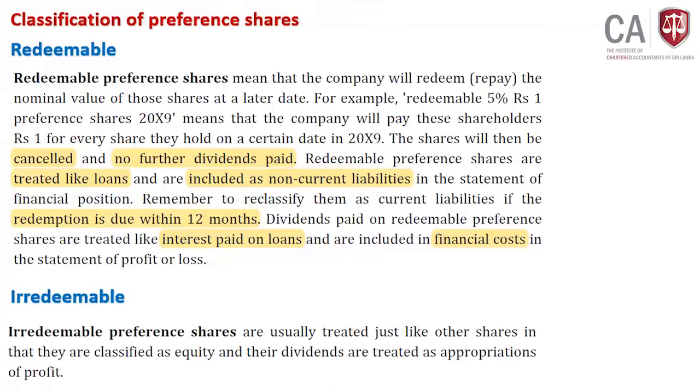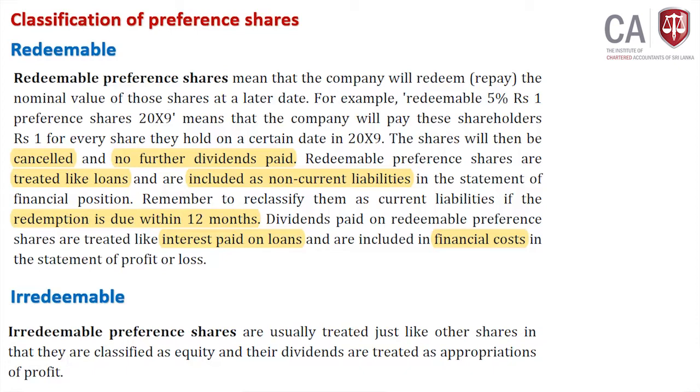We have learned these things in our A-level exams. Therefore, no point of learning these things right now. Fine. But understand this classification is also important. Normally, we identify redeemable preference shares as what? Non-current liabilities in the statement of financial position.